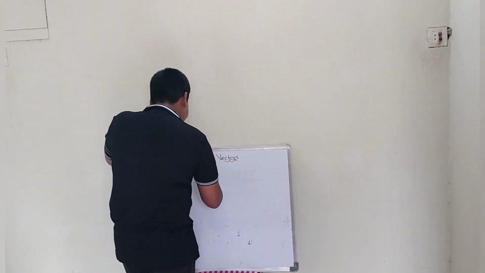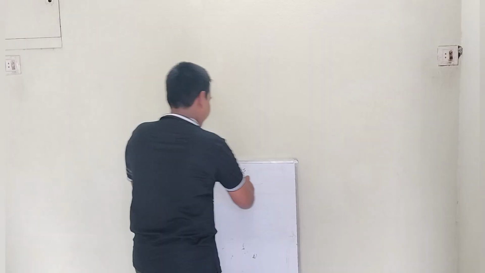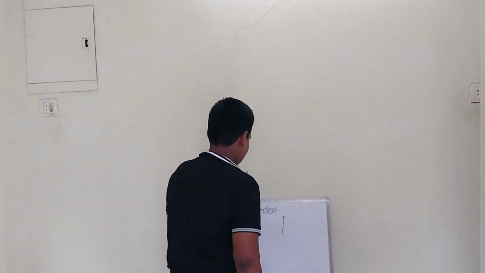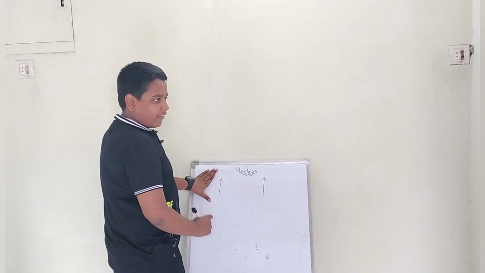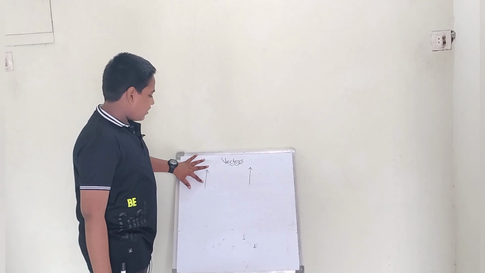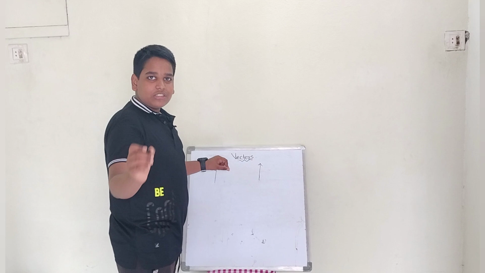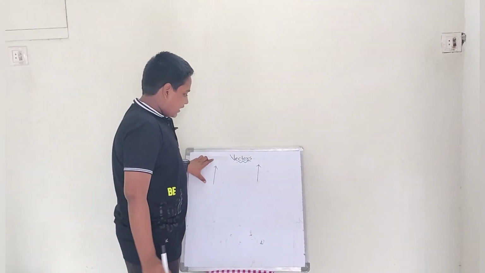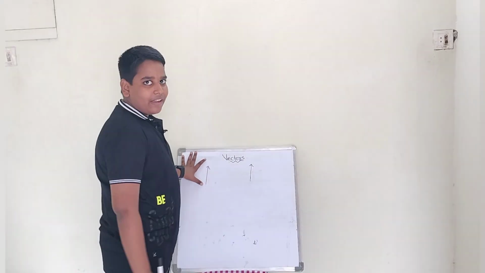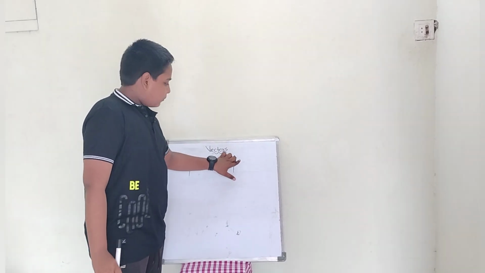Suppose a vector is like this. I am changing its direction to here. I am taking that vector and keeping it here. Nothing happens. It's a rough diagram; just think it's the same direction. This vector is also going like that and that vector is also going like that, and they have the same magnitude. I am not changing the magnitude, I am not changing the direction. I have taken that vector and simply kept it. Nothing happens.